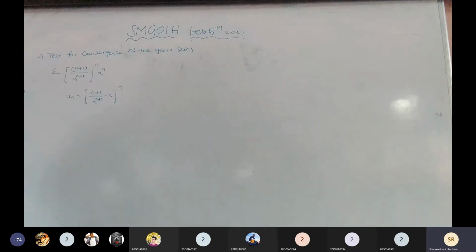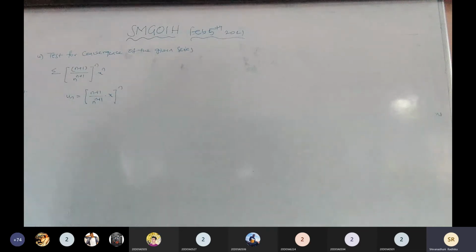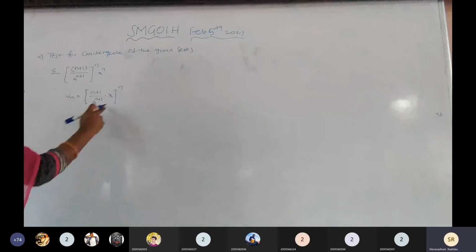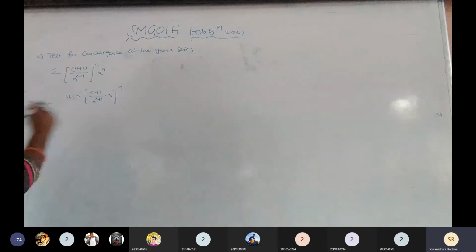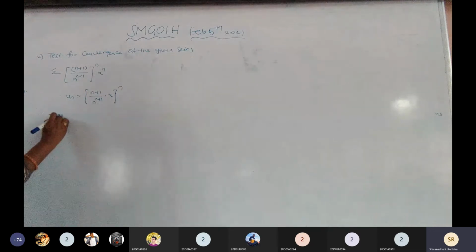The term has power n and x power also the same, combined as a into b whole to the power of n. Obviously, the given series has n and x in it, so normally we would go for D'Alembert. But since the power n is there, the D'Alembert test is not applicable. The suitable test for the given problem is Cauchy's nth root test. Okay, apply Cauchy's nth root test.